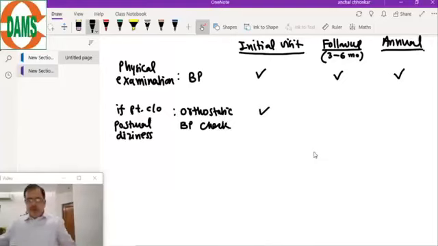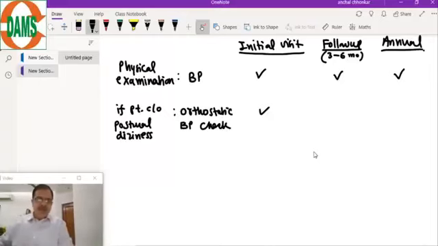BP check, orthostatic, that will be done. BP is blood pressure. So that should be checked. Physical examination, blood pressure should be checked at every visit.